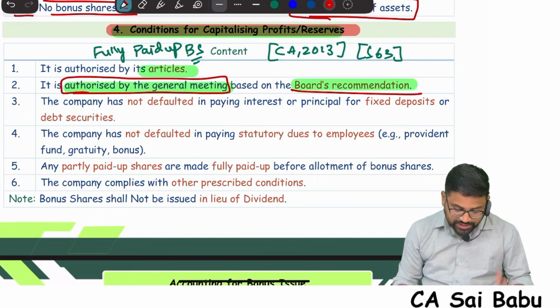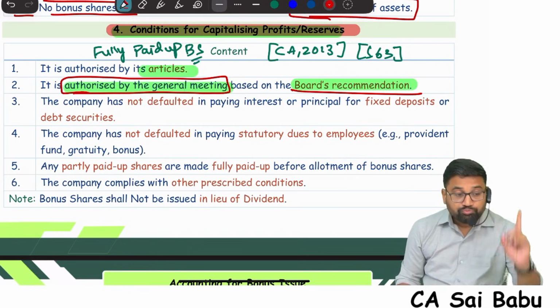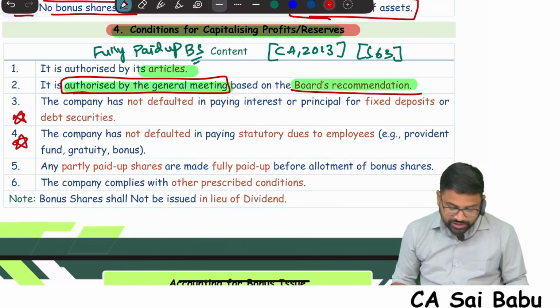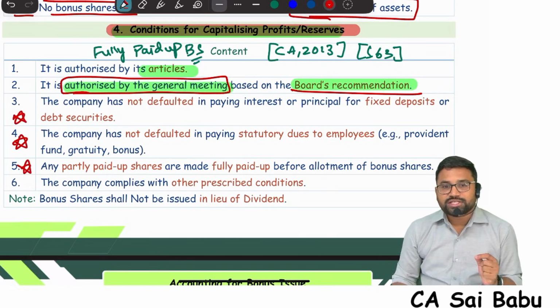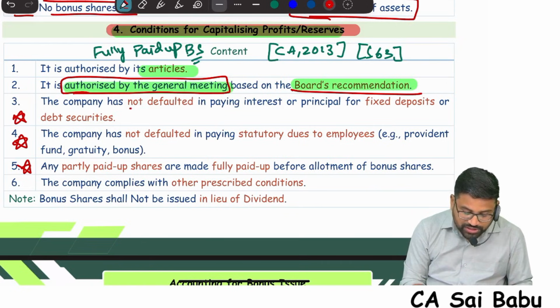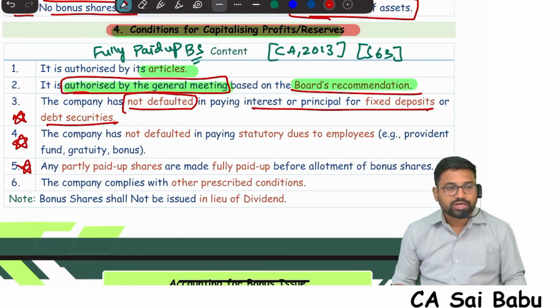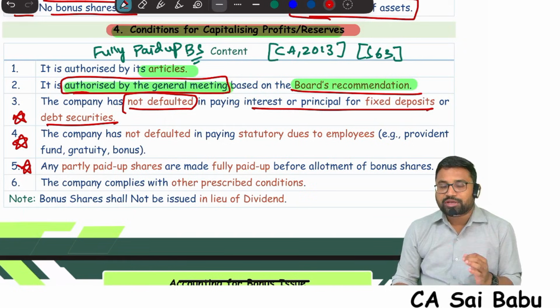This is one condition. Next, the third, fourth, and fifth conditions are also very important. The third condition is, whenever a company wants to go for fully paid bonus shares, they should not have any default in payment of interest or principal for fixed deposits or debt securities. Suppose my company wants to go for fully paid bonus shares.